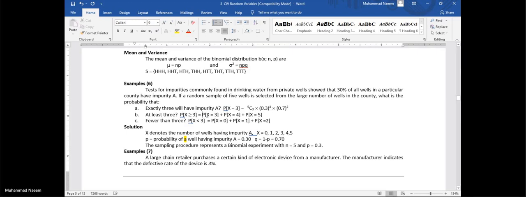That's why we sum up the probability for x equal to 3, 4 and 5, applying the formula for each probability and get the answer. Fewer than 3 means we sum up the probability for all the values of x which are less than 3. That means we add up the probability for x equal to 0, x equal to 1 and x equal to 2.